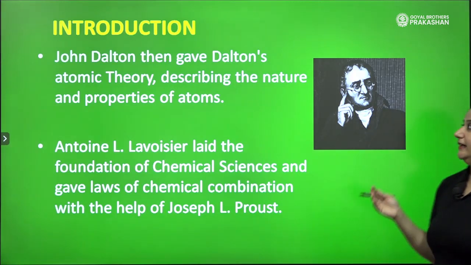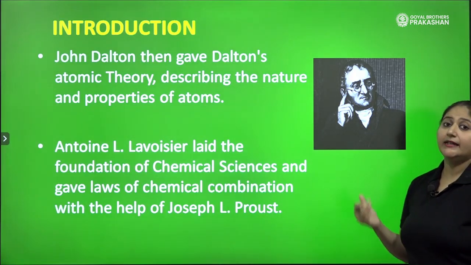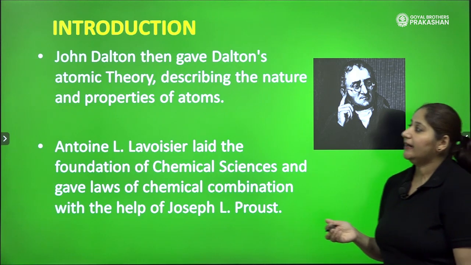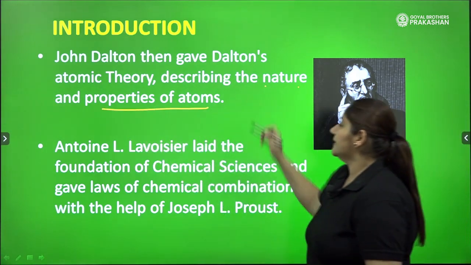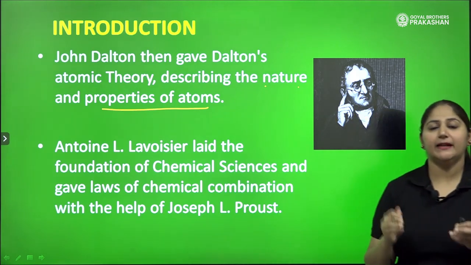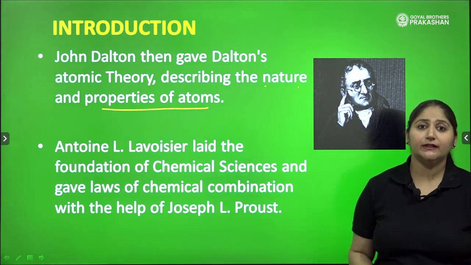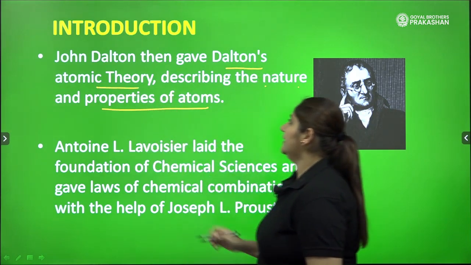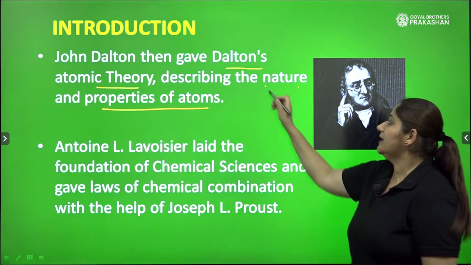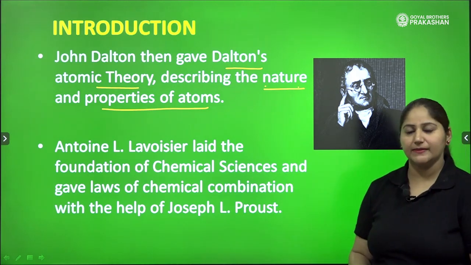Followed by that we had John Dalton. He explained further the nature and the properties of atoms. So what did he explain? He explained a theory. The name of the theory is Dalton's atomic theory, and in this theory, he described the nature and the properties of atoms.